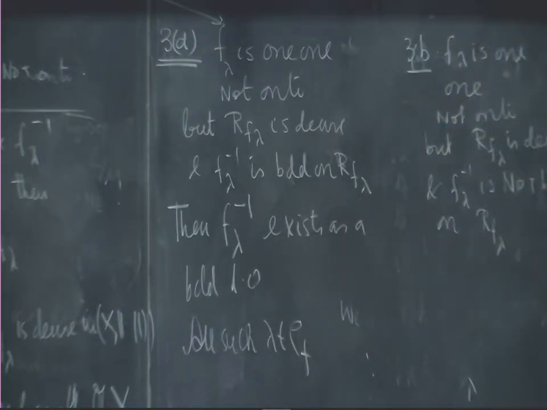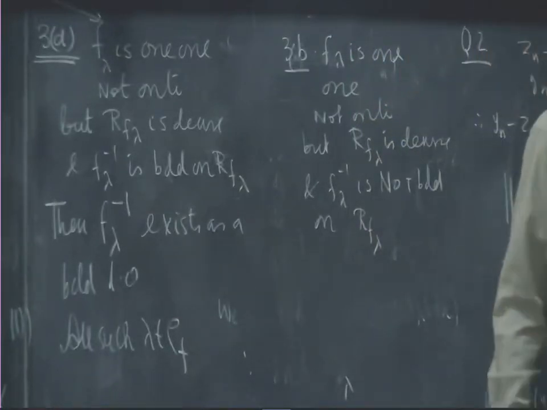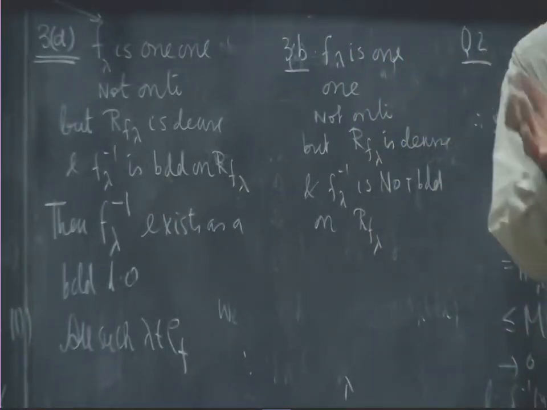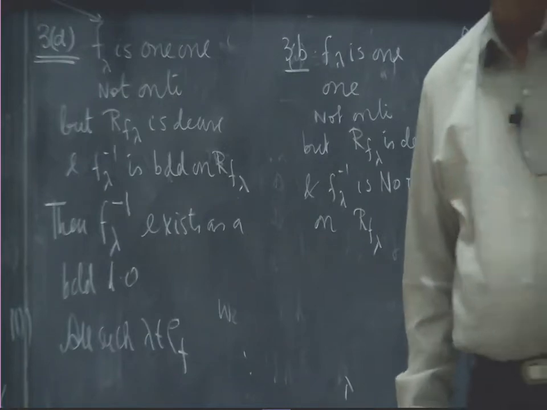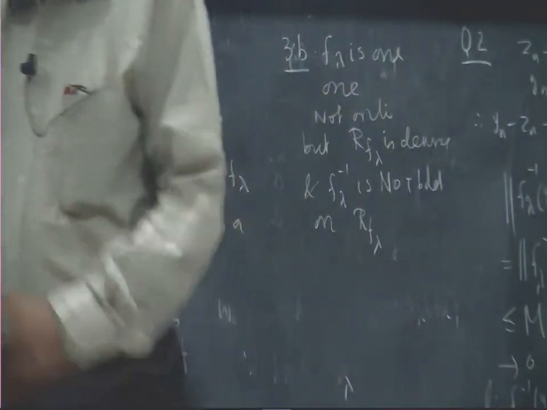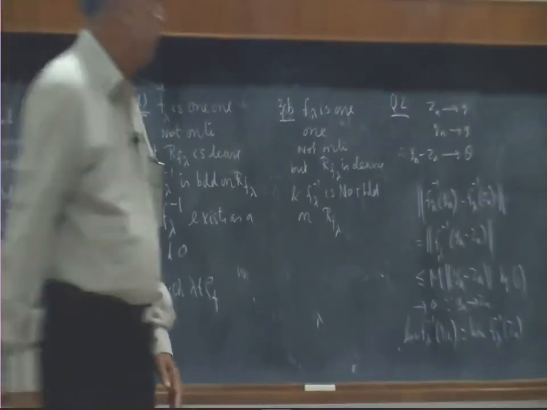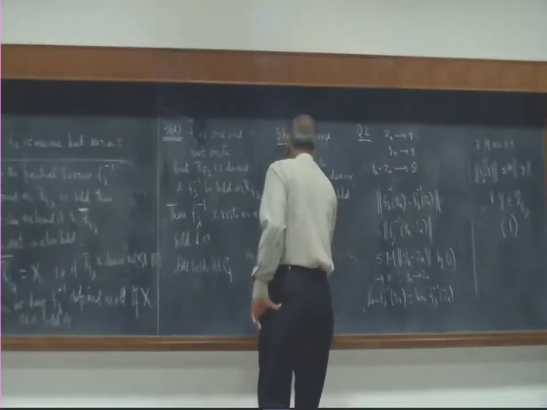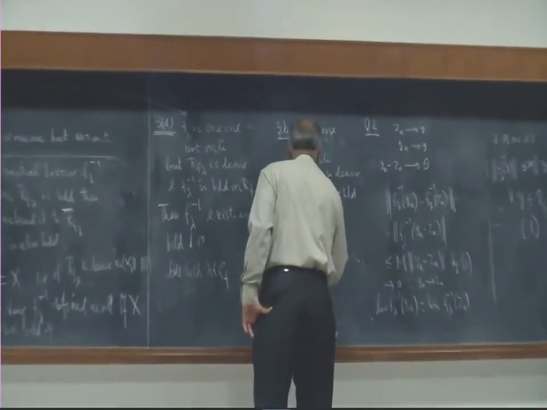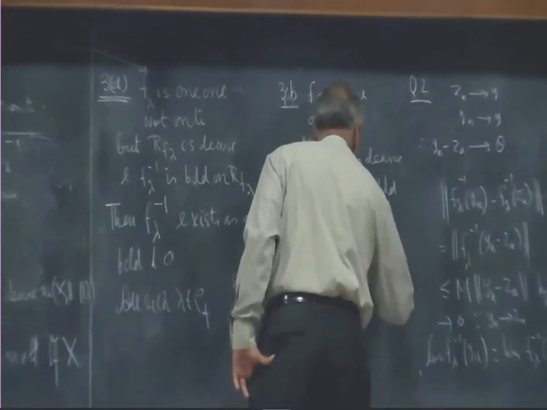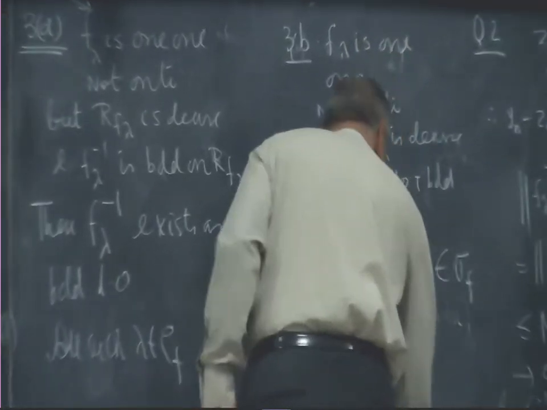These are the two cases: dense, f lambda inverse is bounded, f lambda inverse is not bounded. Now, if f lambda inverse is not bounded even in the smaller piece, there is no hope of defining it as a bounded operator on the whole space. Therefore, all these lambda belong to the spectrum of f.